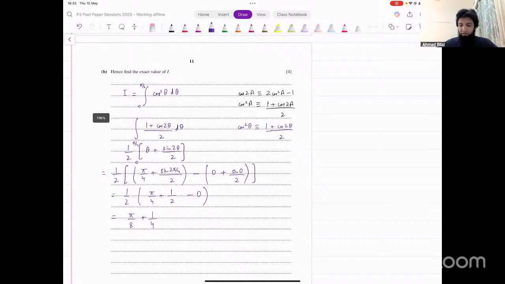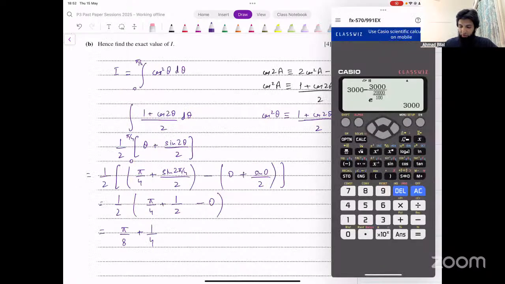Make sure your calculator is in radian mode. First of all, you could put this integral in your calculator. Integration is cos theta whole square. Now on your calculator, you have to do this in terms of x. You input cos of x, and then you have whole square of that. That's what you have to integrate. Limits are from 0 to pi over 4. Right? These are the limits.